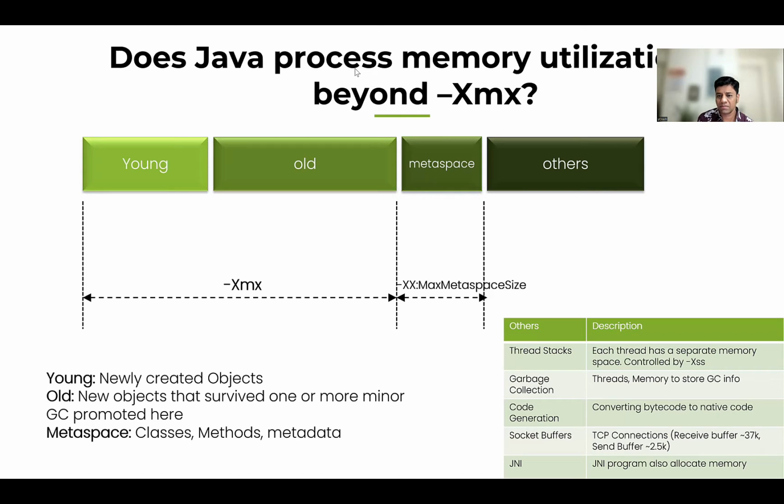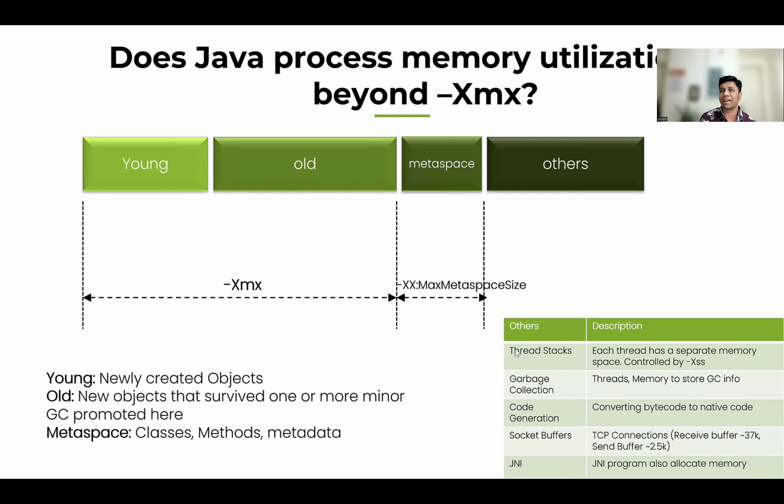But maybe I think the Metaspace, we can limit it as well, of course. But if you don't limit it, I don't know if it can blow all of the operating system memory. That I don't know. So the question is, we can limit the young generation and old generation by Xmx, and the Metaspace can be limited by the max metaspace size. And then there are separate parameters for each and every one of them.